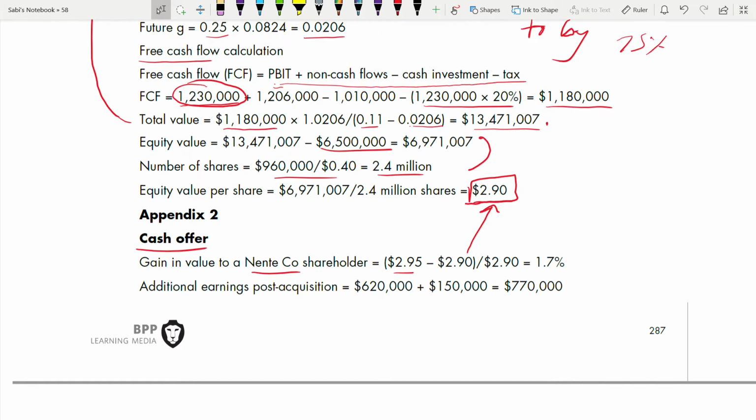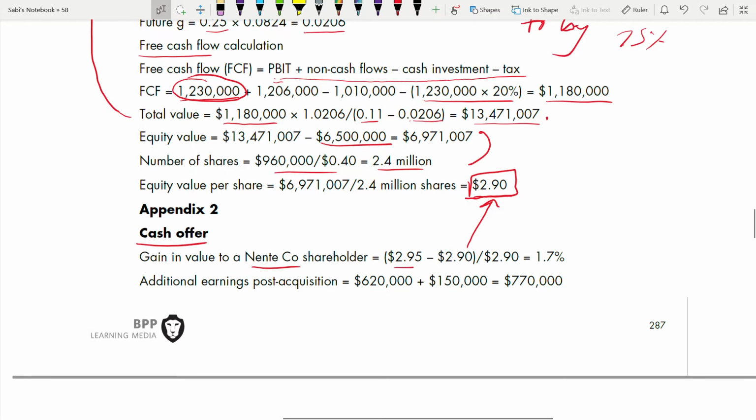Can you see you have calculated something for something else in the first requirement? Now you need that in your requirement 2 also. Divided by 2.9 because you want to find it in terms of percentage gain. Otherwise, you could just take 2.95 minus 2.9. That's your gain. But as a percentage, if you have to find out, 2.95 minus 2.9 divided by 2.9, 1.7%. Keep it in percentage.